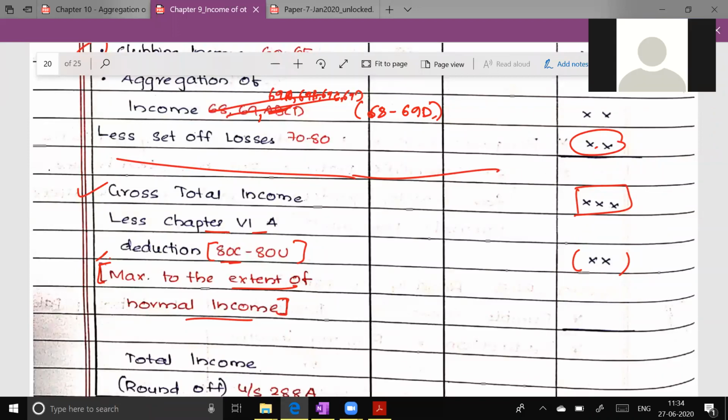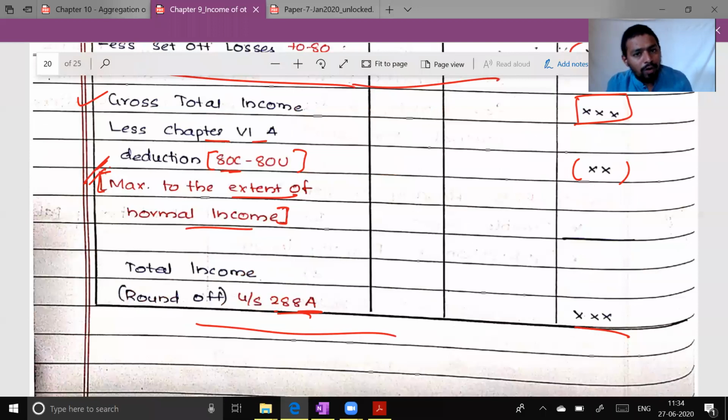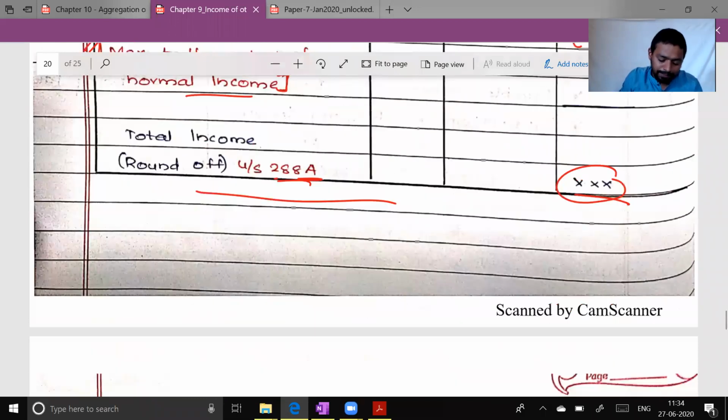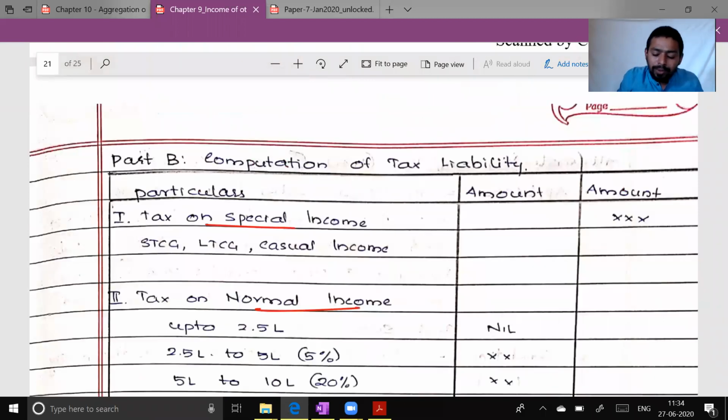Yes, sir. Yeah, this sentence is very important, and we had done illustration 17 from the ICA material where the guy had won the lottery, and we have seen we have not subtracted GTI against this particular lottery income. So please do understand that. Then you'll get a total income, and total income will be rounded off under section 288A in the multiple of 10 rupees. Next. Part B of the particular chapter talks about computation of tax liability.